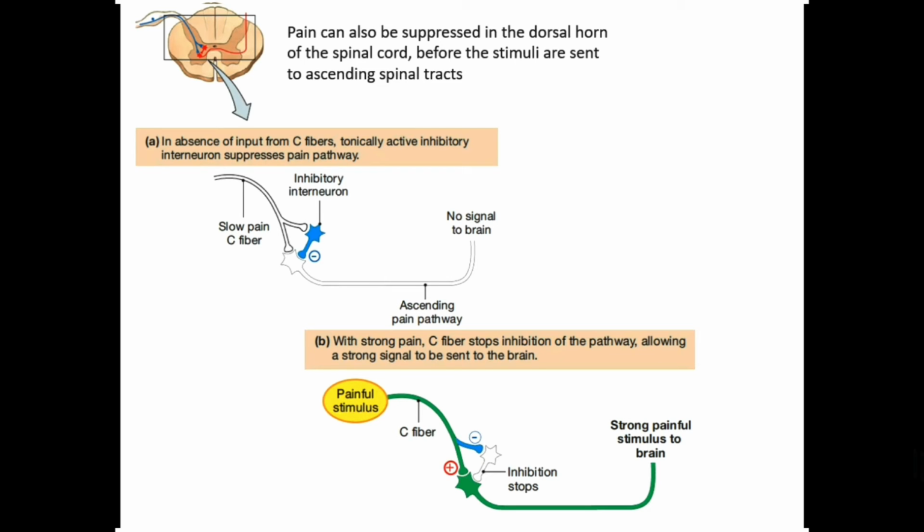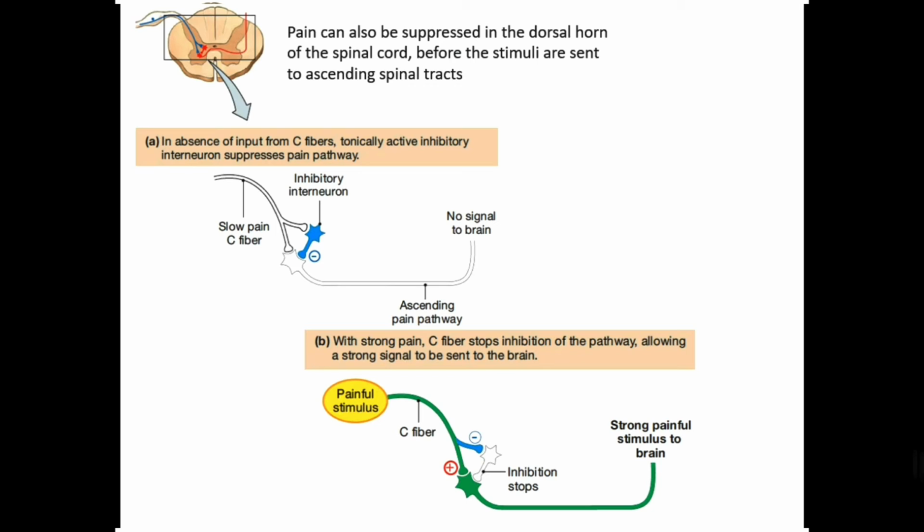If the pain is small and slow, it is felt by the C fiber. Here we have an inhibitory interneuron, and this inhibitory interneuron inhibits the pain. So the brain will not perceive the pain, because the pain is slow, little, and not as strong. It will be suppressed exactly at the level of the spinal cord without going to the brain.